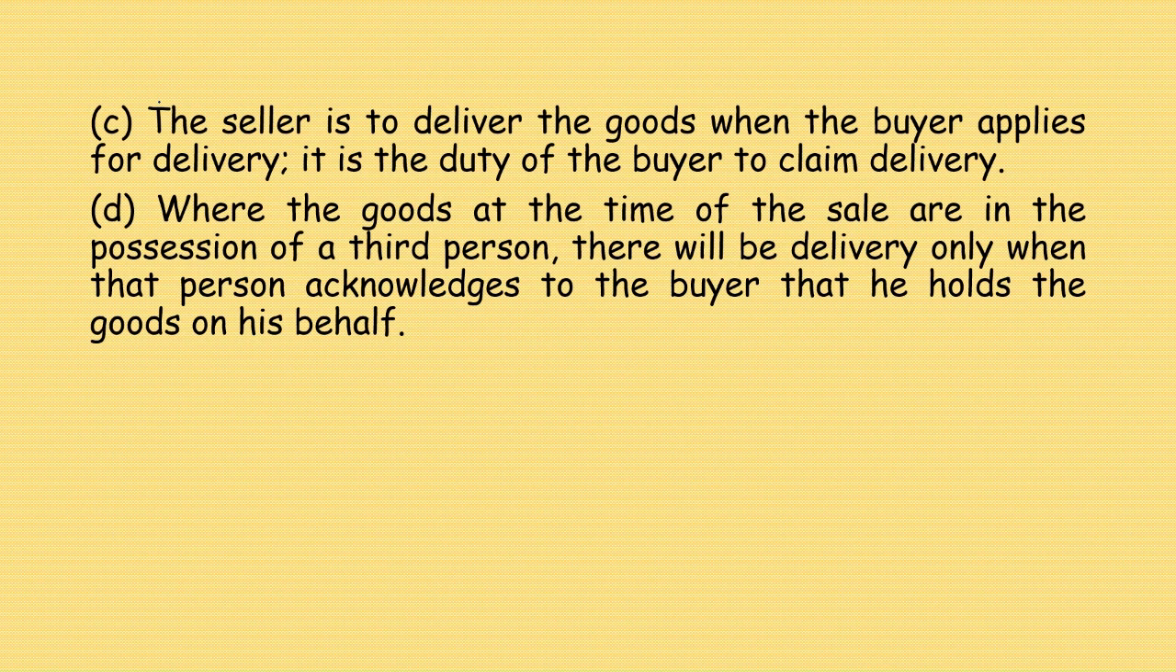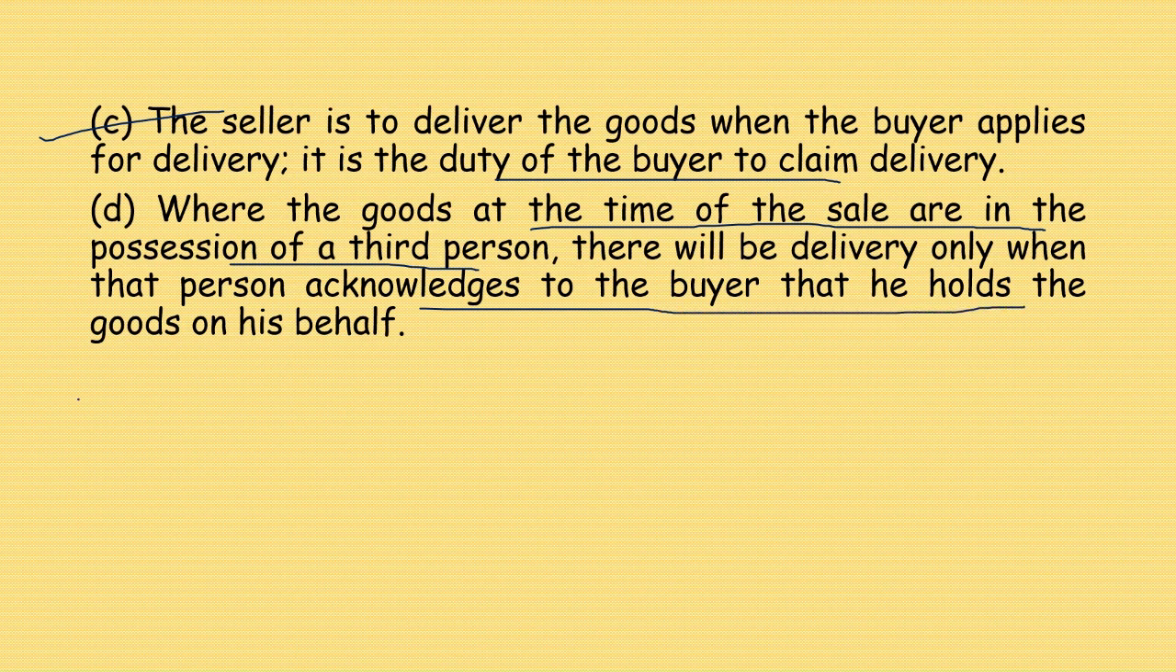The seller is to deliver the goods when the buyer applies for delivery. It is the duty of the buyer to claim delivery. If he doesn't do it, then he is waiving his right. Then that is up to him. Where the goods at the time of the sale are in the possession of a third person, there will be delivery only when that person acknowledges to the buyer that he holds the goods on his behalf. This is how the delivery happens.